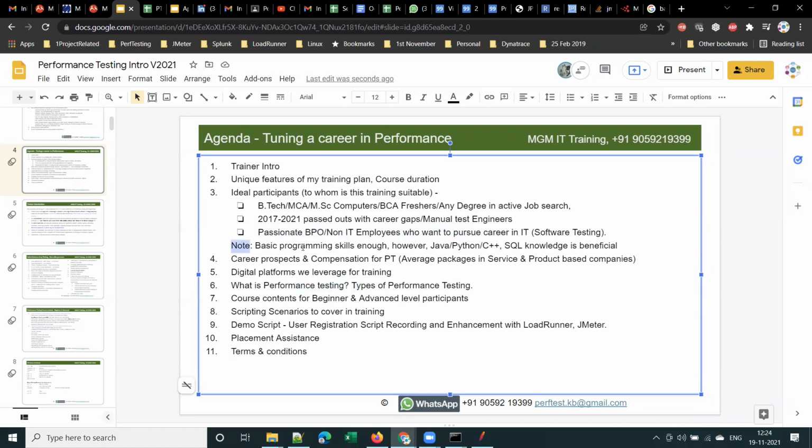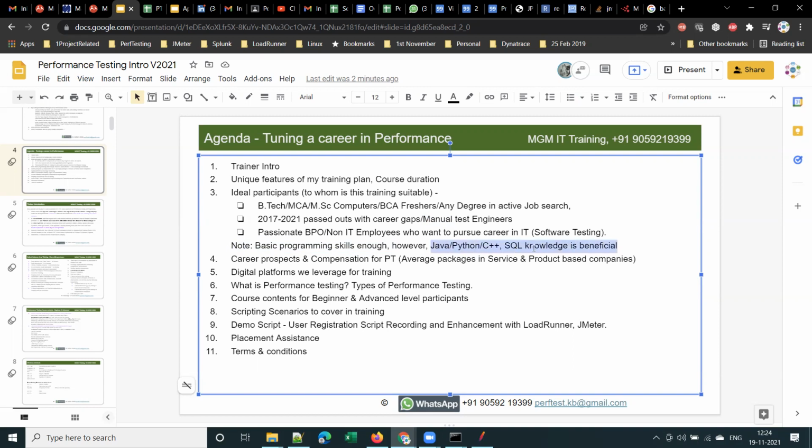An important note: most people have this query, whether programming skills are mandatory for performance testing. No, to learn performance testing, and to enter software testing or IT, basic programming skills are enough. However, if you are good in any programming languages or technologies like Java, Python, C++, SQL, that would be an added advantage.